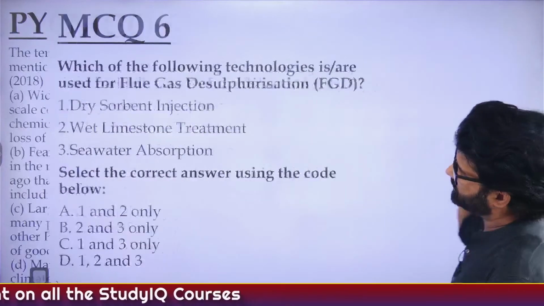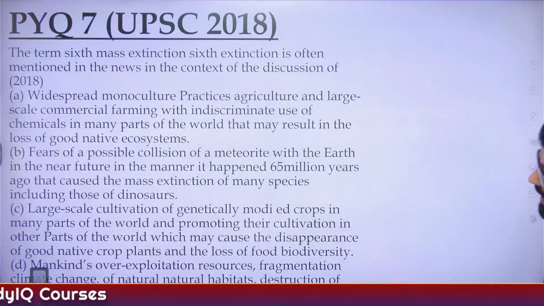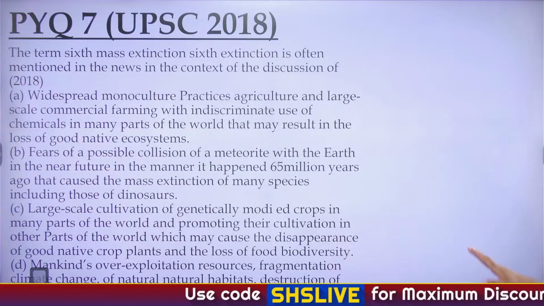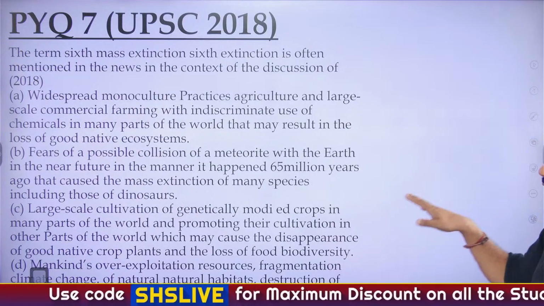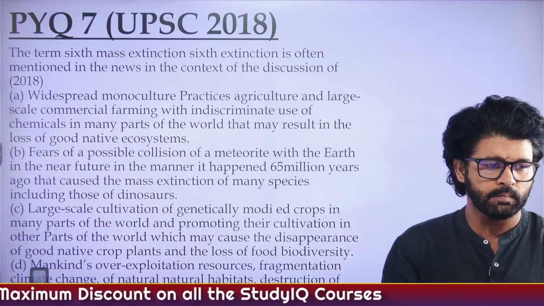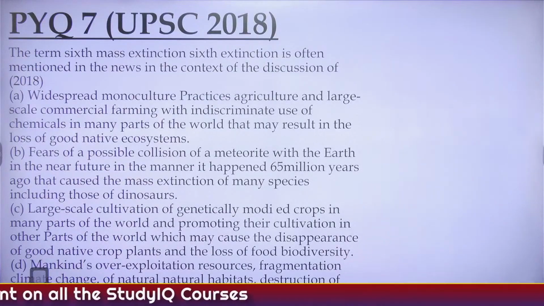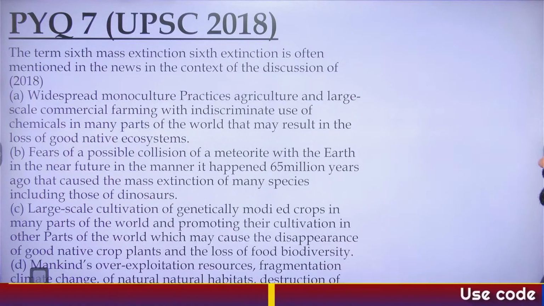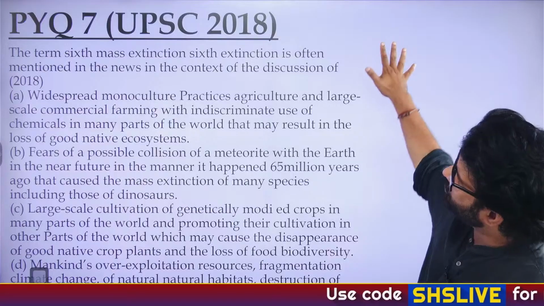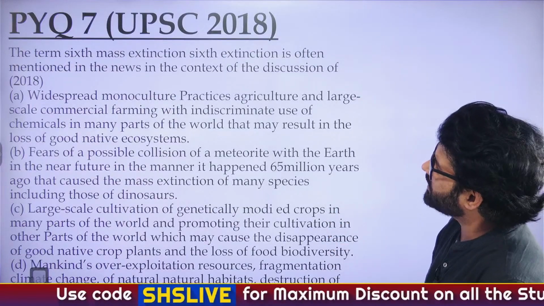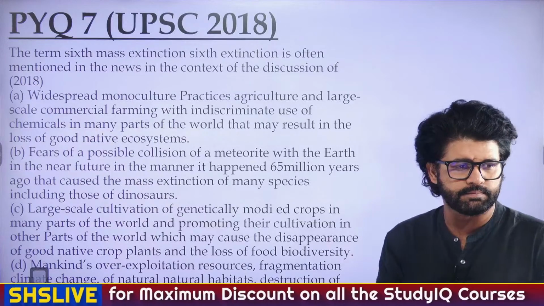If you go back, you will see PYQ 7, asked in UPSC 2018. See this question. This is a verbose question related to environment, related to the 6th mass extinction. Have a look at this and try to solve this question. Hope you can see all the options. The question is so verbose. Sometimes this happens. In the exam, you may feel, oh my God, this question is so large, I will leave it. But the bigger the question, in general, the easier it is, not that tough.